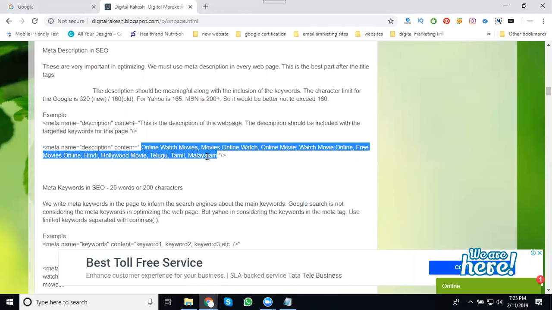Some people ask one question: sir, I am searching for some keyword, but it is not displayed in the title, so why does that keyword show in Google's first position? That depends on your meta description also. Your SEO is totally dependent on your title and description. Why? Because a title is displayed only up to 60 characters. If it exceeds 60, only 60 characters are displayed. Based on the word changes and the sentence formation, the keyword version will change. It is totally dependent on your title and description.